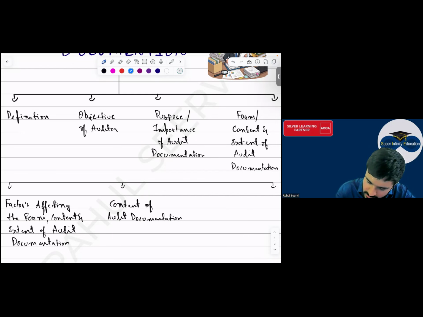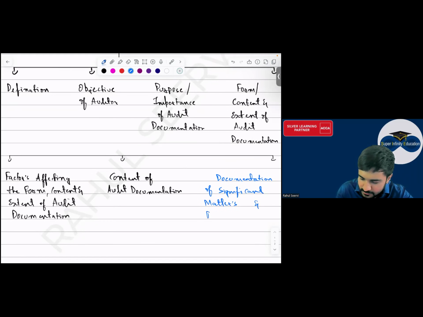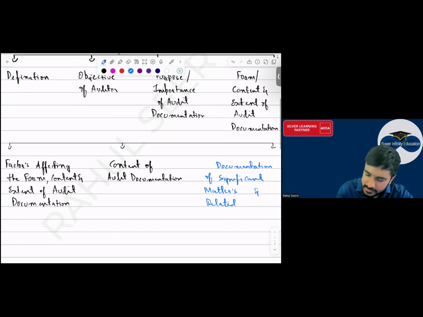Then you have significant matters. नहीं, documentation of, write down this way, documentation of significant matters, and related significant professional judgment. थियरी एमसीक्यू के लिए बहुत इंपॉर्टेंट है। यस सर.